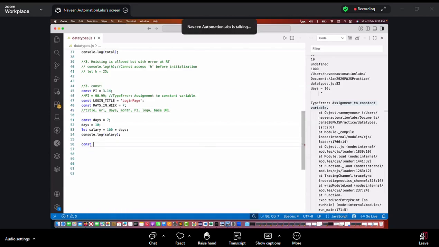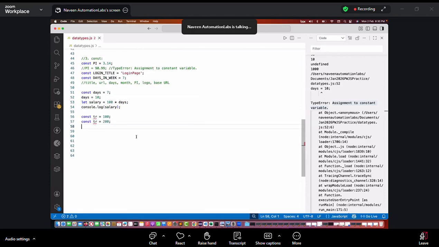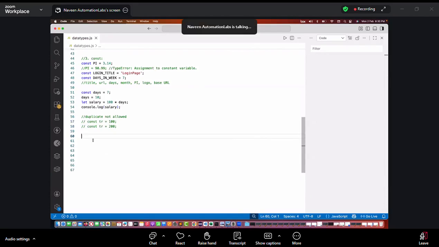But can I write it like this? Let's say I'm writing constant TR is equal to 100. And then again, I'm writing constant TR is equal to, let's say, 200. Is this allowed? Are duplicate variables allowed? No, strictly not allowed. Okay. So see this, again, I'm writing the duplicate, not allowed here with the constant also. So never try to create duplicate variables here like that, right?